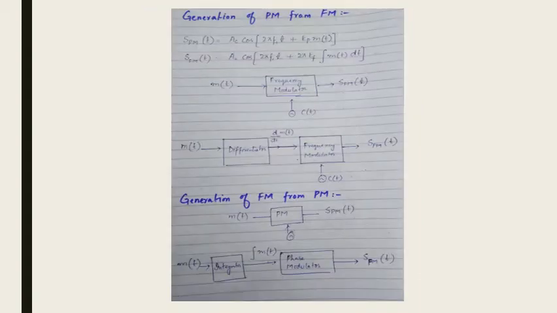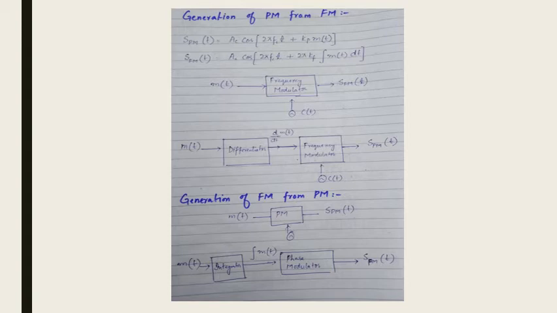The next topic is the relationship of PM and FM. Here we are studying how we can generate a phase modulated signal from FM, and how we can generate FM from PM. So these are the two basic equations for the phase modulated waveform and the frequency modulated waveform.